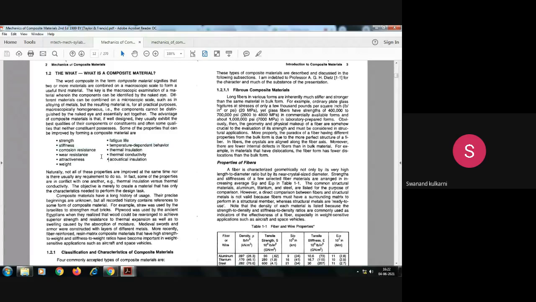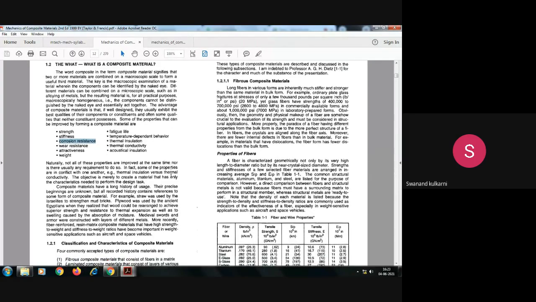See here, as per the requirement of the material, if strength is the requirement, then accordingly the material will be designed. Stiffness, corrosion resistance. So if my interest is to manufacture the material which has good corrosion resistance, then my parameters will be different. But I can manufacture any composite material which has better corrosion resistance as compared to conventional metals. Is it okay? So that is the beauty of the composite material.